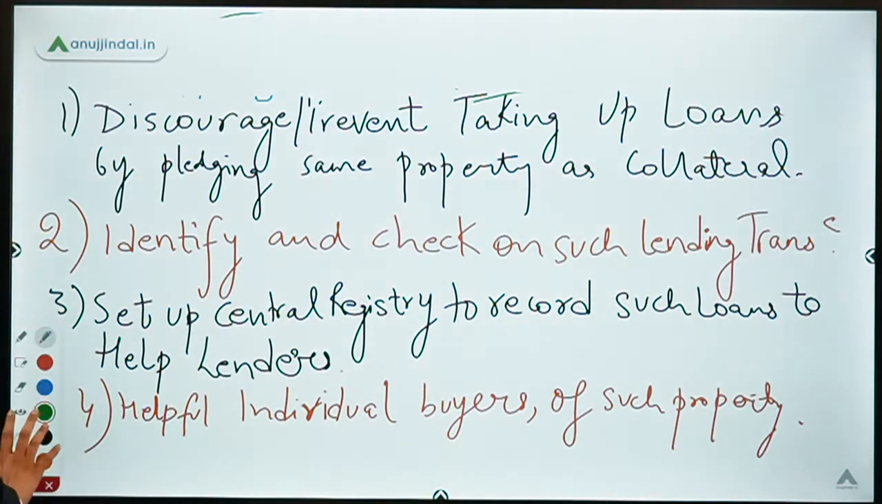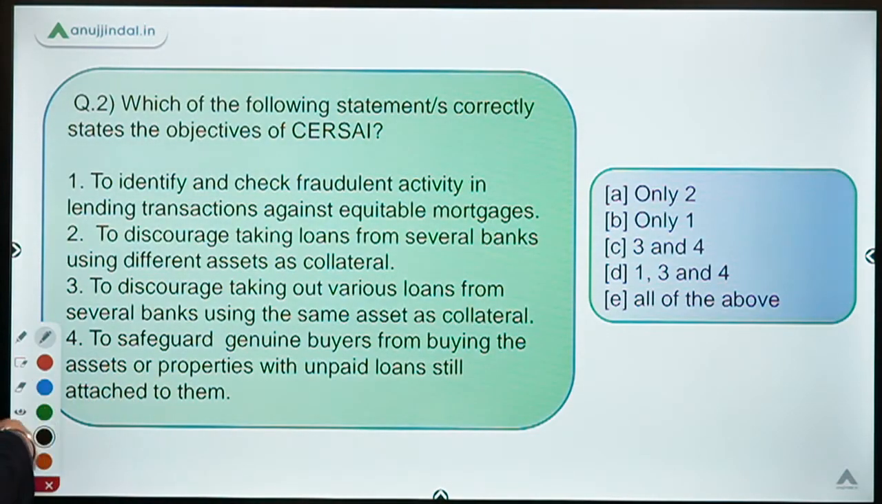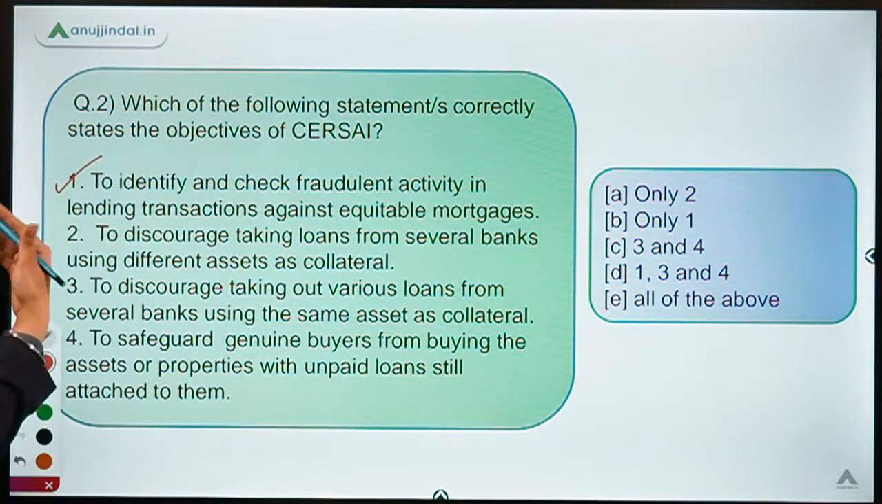Now let us move back to our question and try to find out the answer. The first statement says it helps to identify and check fraudulent activities in lending transactions against the equitable mortgages. So this statement is absolutely correct. It was the objective which I just discussed with you. The second one says its objective is to discourage taking loans from several banks using different assets as collateral.